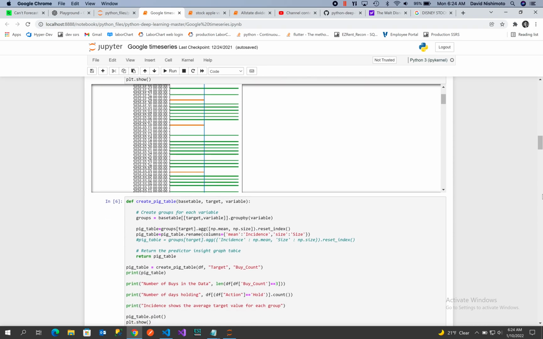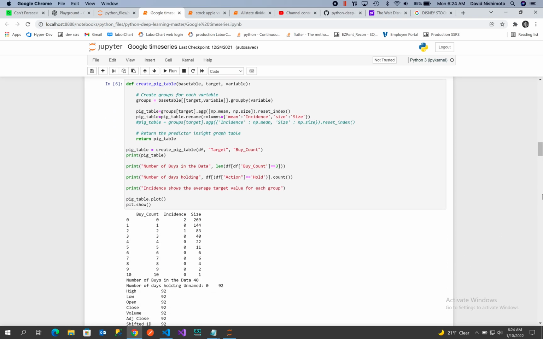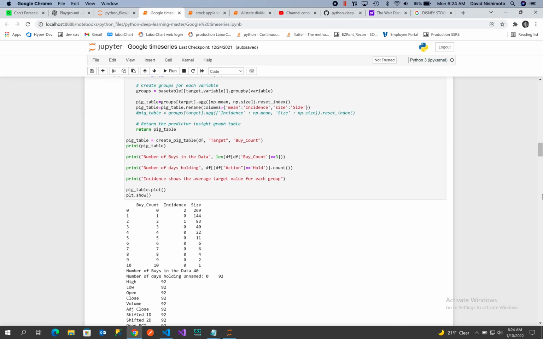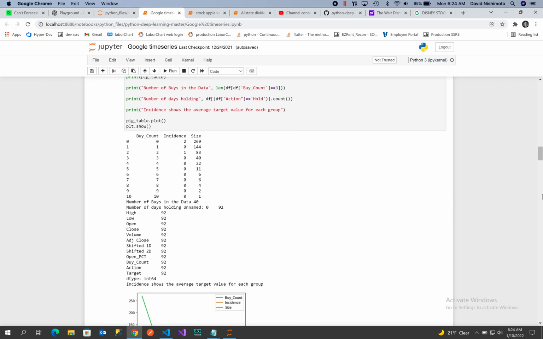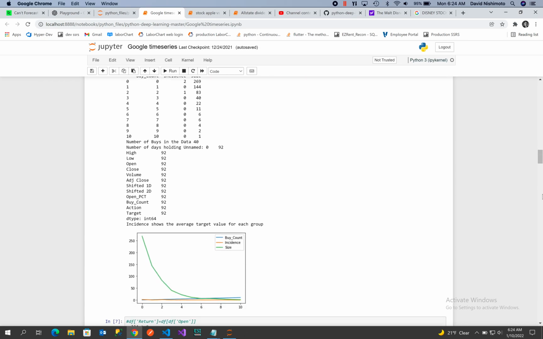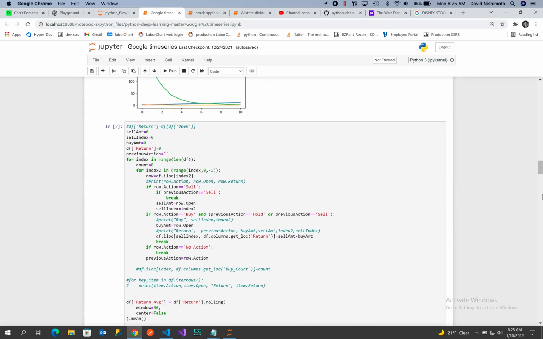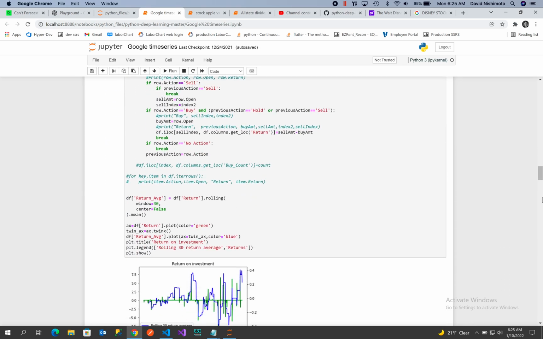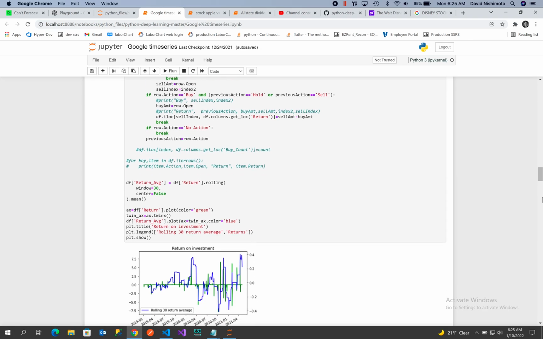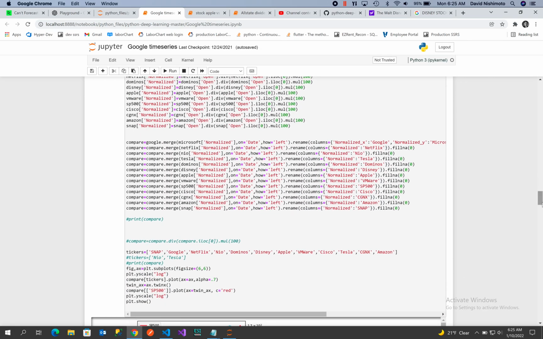So then I'm looking at those particular stocks, and I build an incident graph here that shows frequency of the buy count and how solid it was. And then I get kind of a graph of what was happening from my buy count, incident, and frequencies. So then what I want to do is just look at some return on investments and so forth.